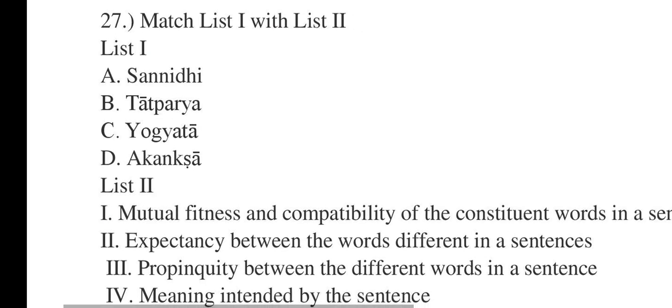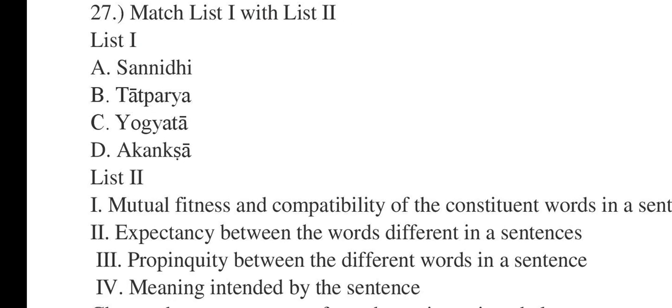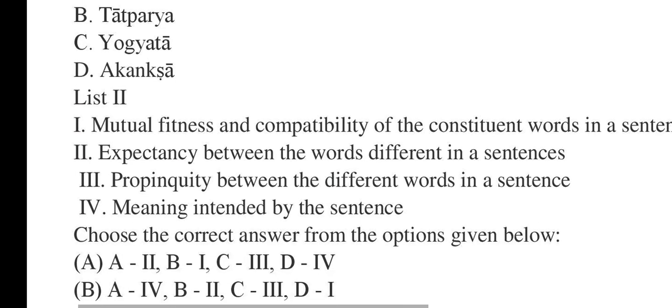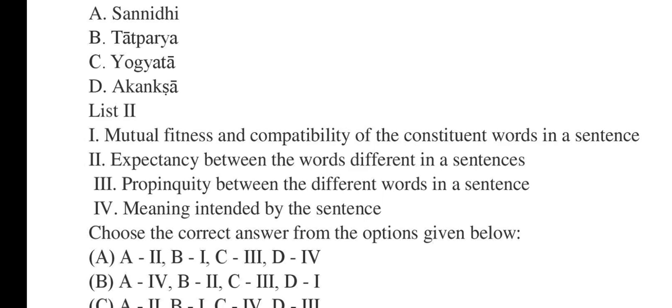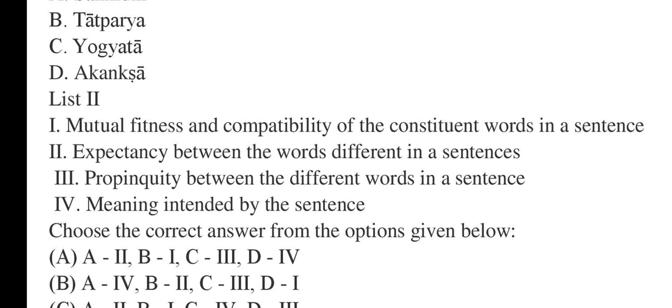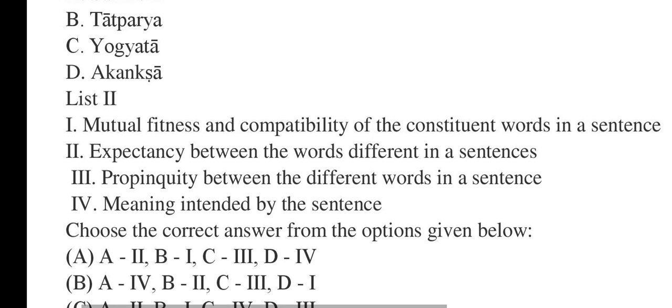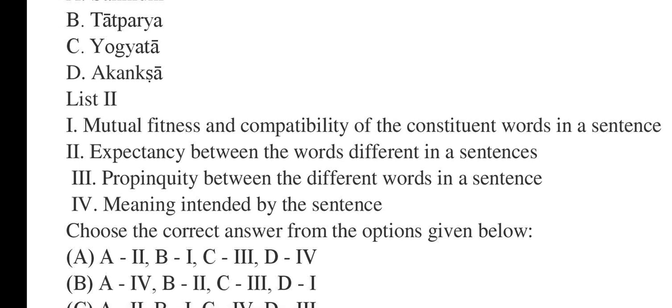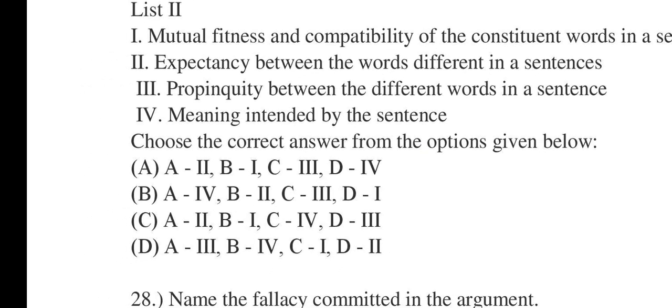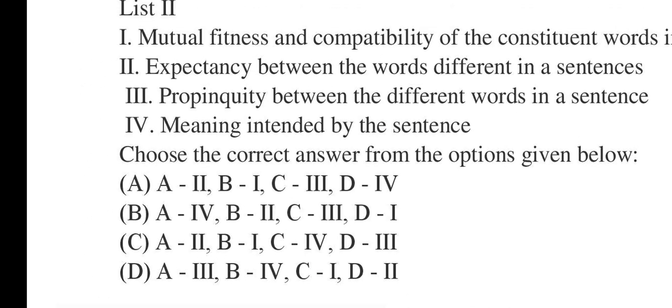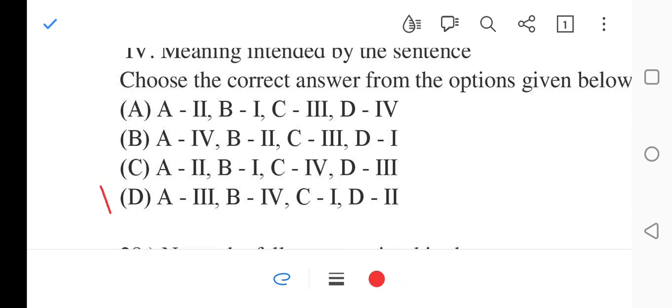27 says match list 1 with list 2. In this one we have A, B, C, D: Sannidhi, Tatparya, Yogyata, Akanksha. List 2 says 1: mutual fitness and compatibility of the constituent words in a sentence. 2 says expectancy between the different words in a sentence. 3, propinquity between the different words in a sentence. 4 says meaning intended by the sentence. These are the options for you. 27. It will be A3, B4, C1, D2, that is number D.